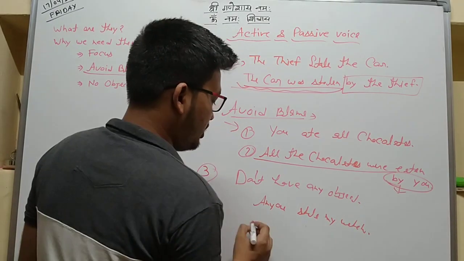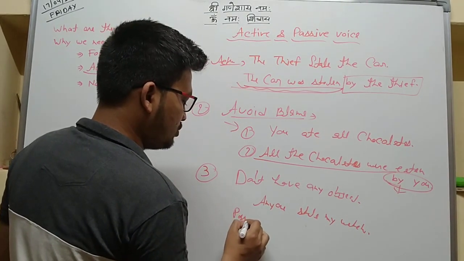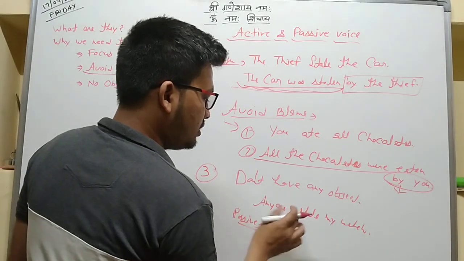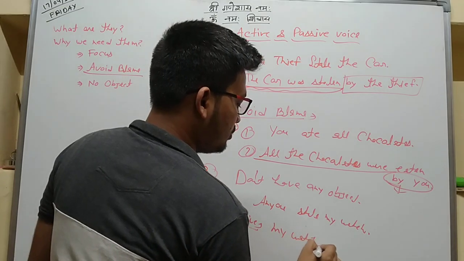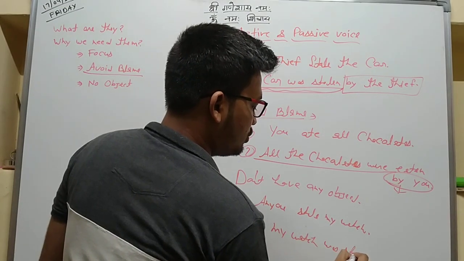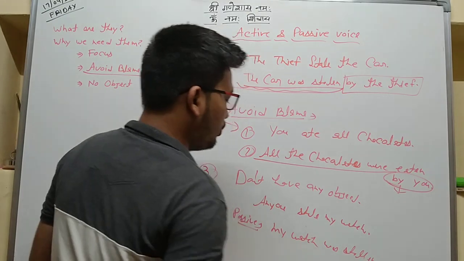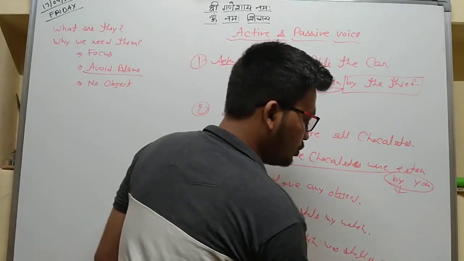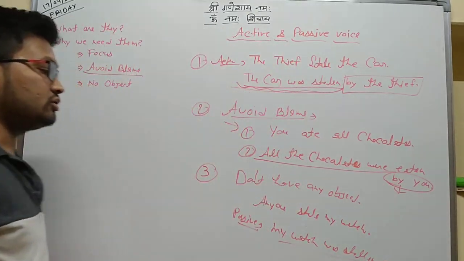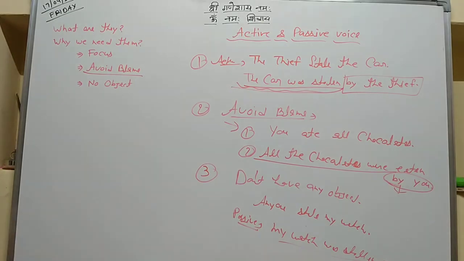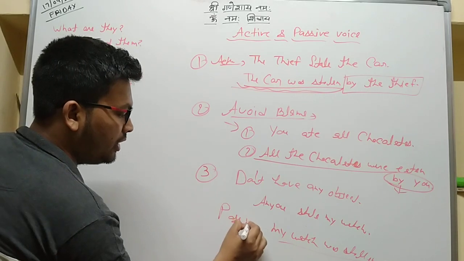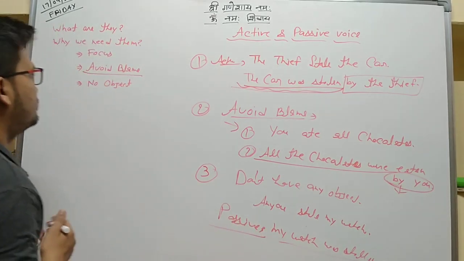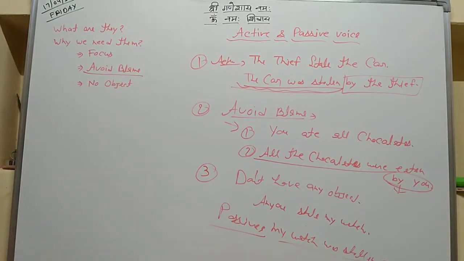What is the passive voice of this sentence? My watch was stolen. There was no object. So we need passive voice sentences because of three main reasons: the focus, avoiding blame, and no object.